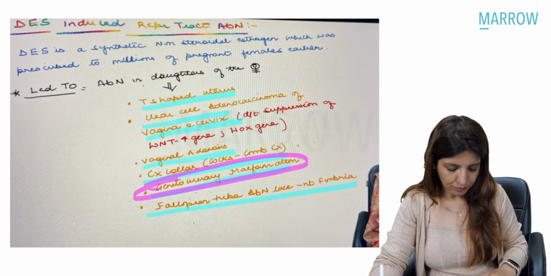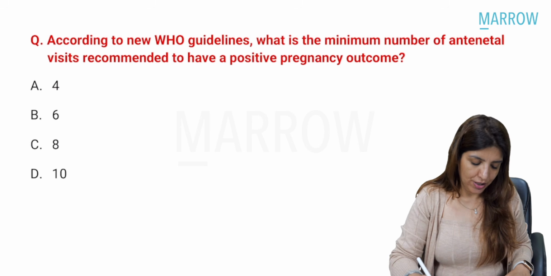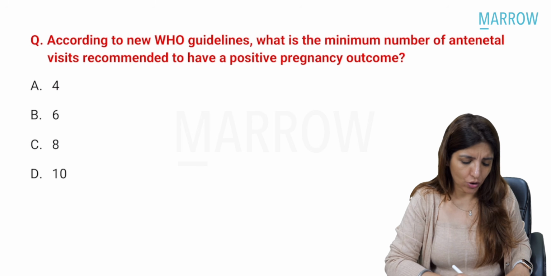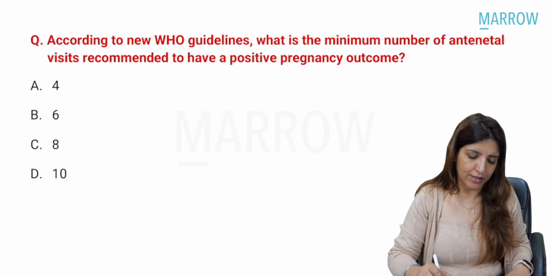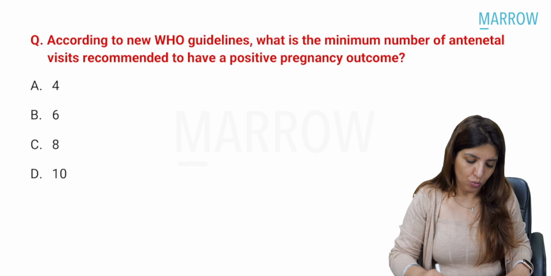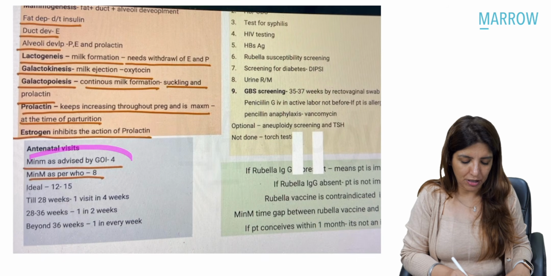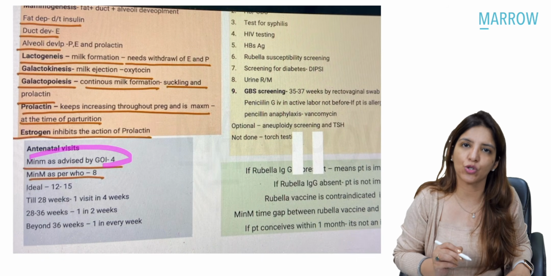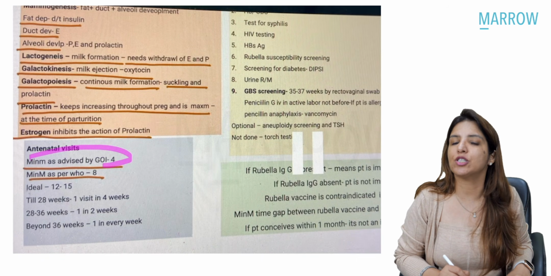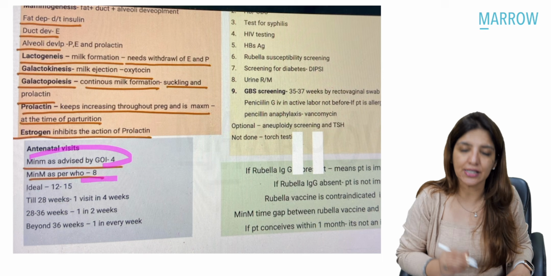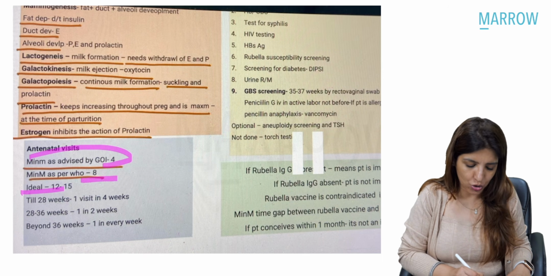Clear? Okay. Coming to the next question, which again is a very easy one. According to new WHO guidelines, what is the minimum number of antenatal visits recommended to have a positive pregnancy outcome? So all of you know that the minimum which is advised by Government of India is 4. Minimum which is advised by WHO is 8. Ideal number of visits are 12 to 18.